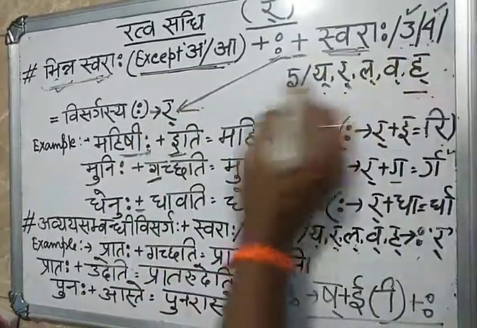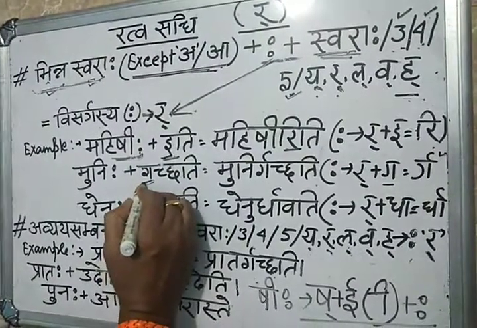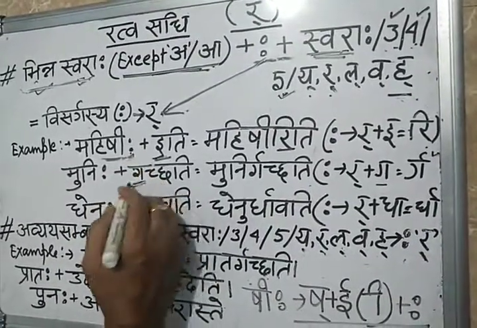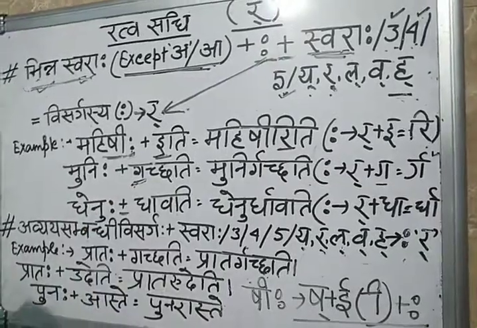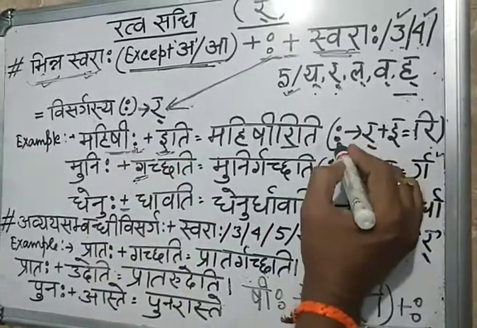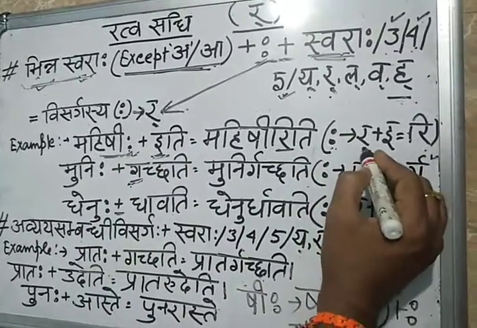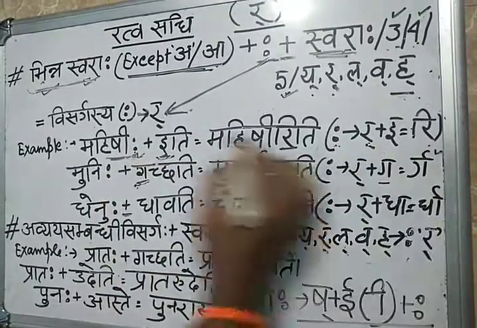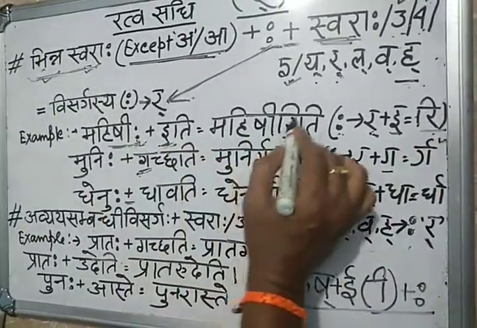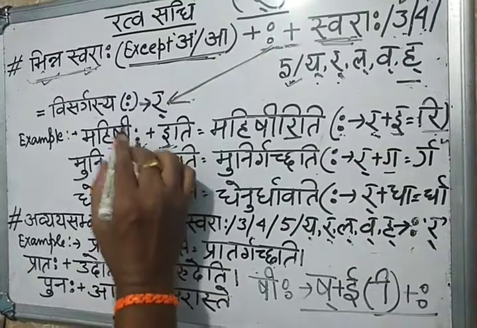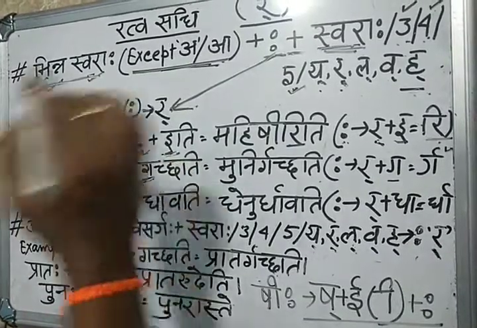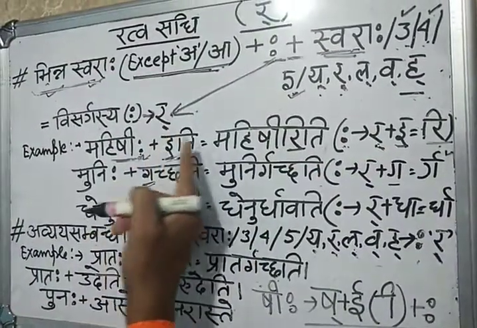Then 3, 4, 5. Suppose here see 3: Ga. Ga is part of the Ku class, third letter: Ka, Kha, Ga. So third letter or fourth letter or fifth letter. Here see, E came: Mahishi plus E. So this Visarga, that's why I wrote here, Visarga will be converted into half Ra. After that, E is there. So Ra plus E is equal to Ri. So that's why Mahishi Riti. Visarga has disappeared, Visarga omitted, and this Visarga converted into half Ra; half Ra plus E is equal to Mahishi Riti.